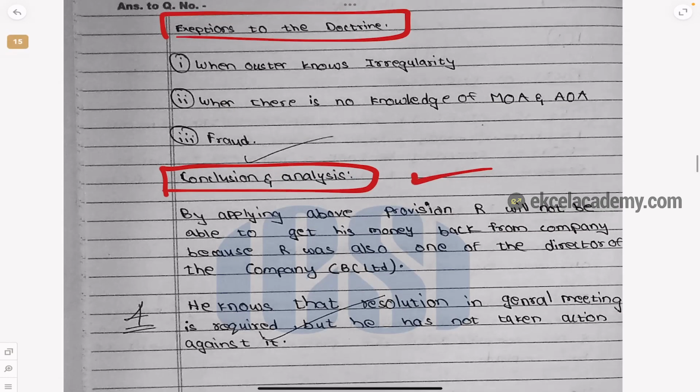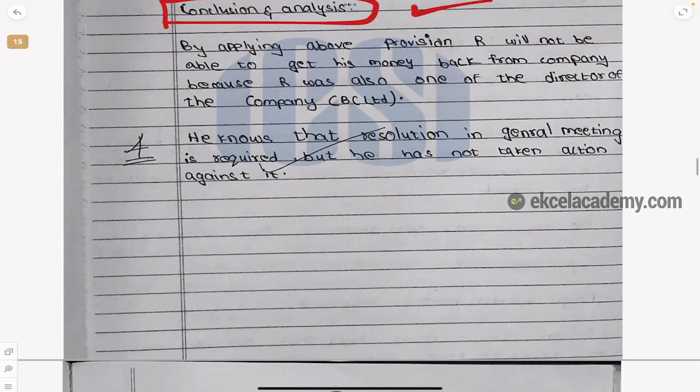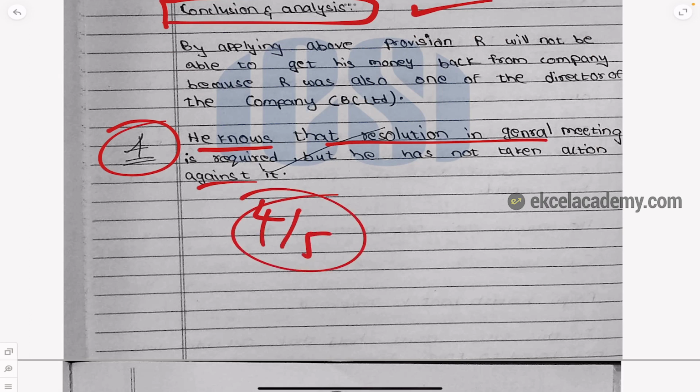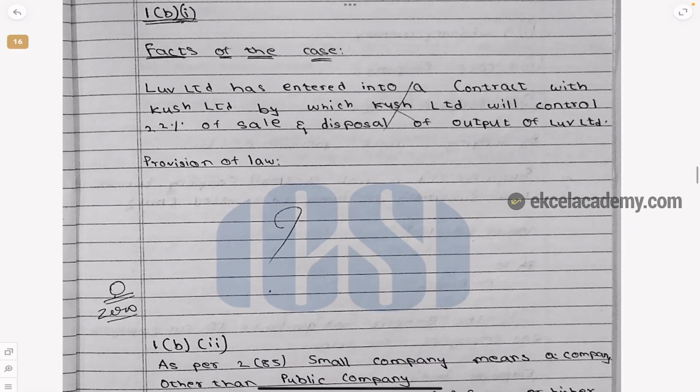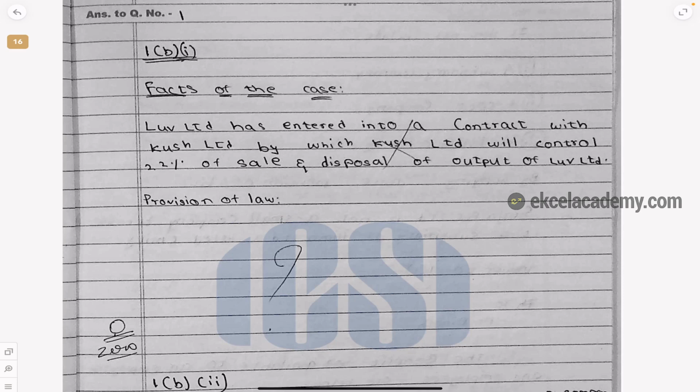Analysis is mainly to prove how you have done the interpretation of the law. Did you understand? Did you apply your mind? That is what they want to know. You have given it and you have connected it to the question. 4 marks. Just see that. 4 out of 5. You can also score. Please follow these basics. It's nothing so difficult, but please give it your best.